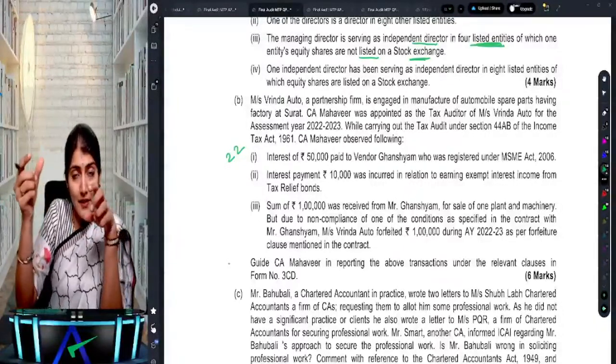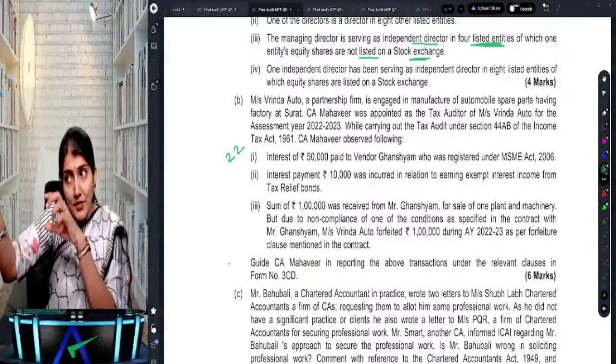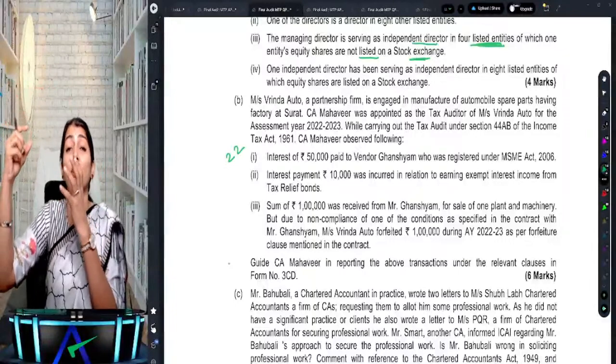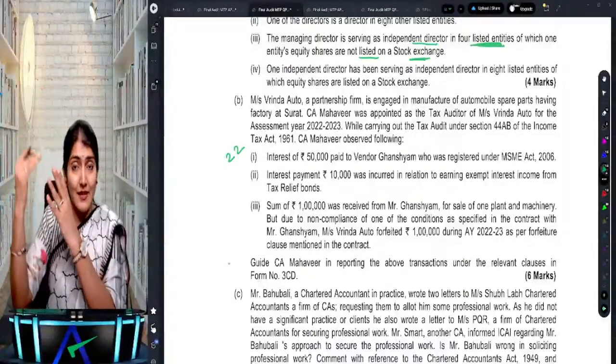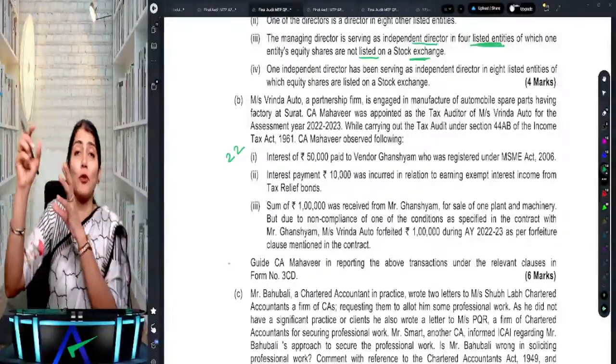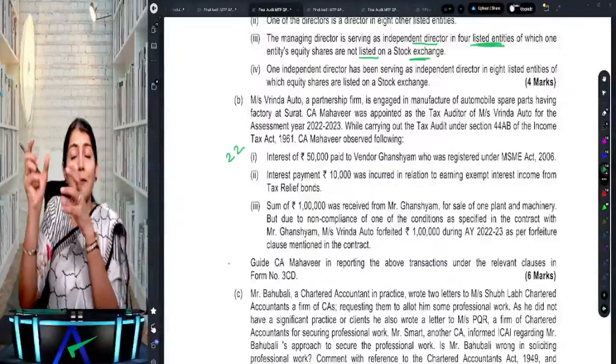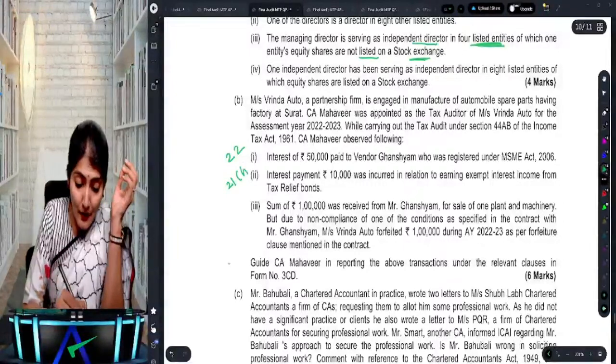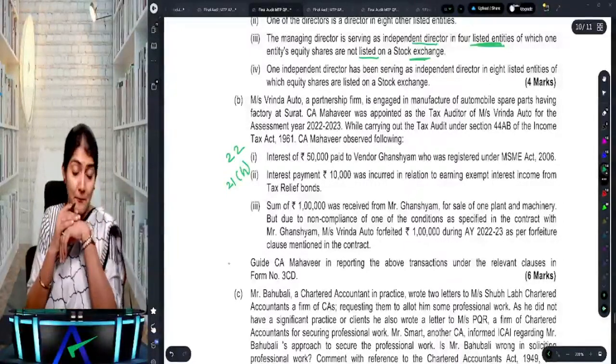Any expenditure incurred in relation to exempt income should not be allowed as a deduction, and should not form part of your total expenditure if your total income includes any exempt income. So that comes under clause 21, amount debited to the P&L.